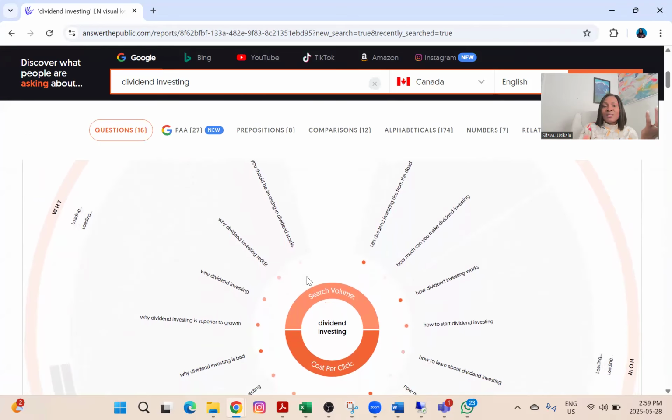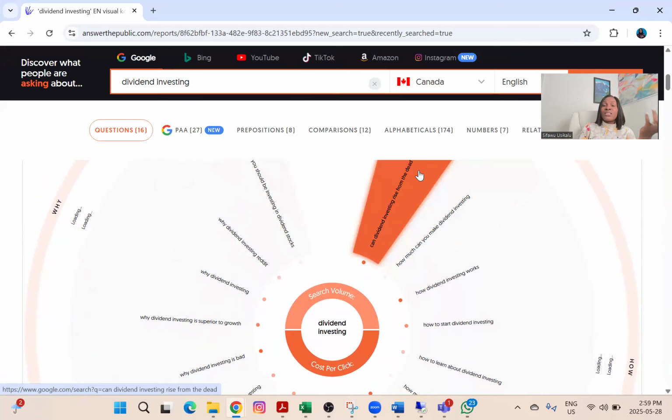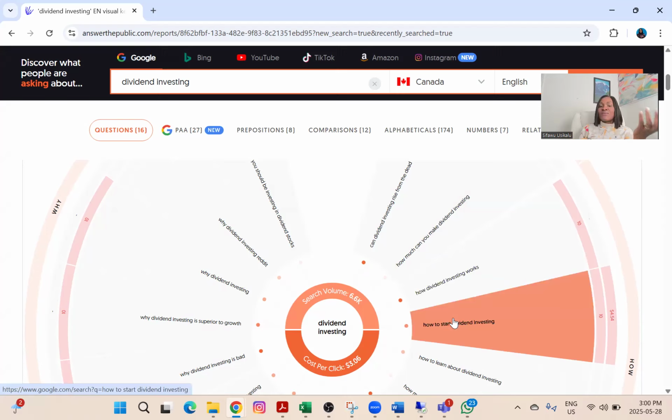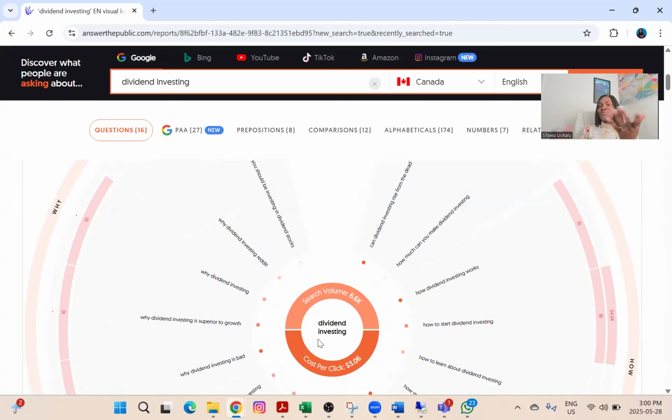What are they asking? You can see it says, can dividend investing rise from the dead, right? That means people have forgotten about dividend investing. Can it rise from the dead? That is a question people are asking. And you can see it has this orange mark, which means it is a topic I can discuss now, and people would want to visit my page because people are asking it. How does investing work? How to start investing? These are questions people are asking.